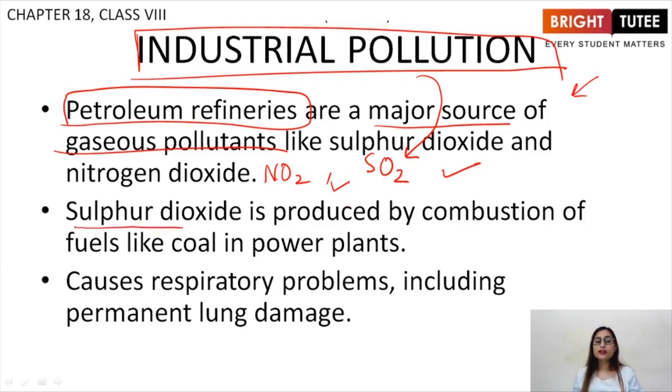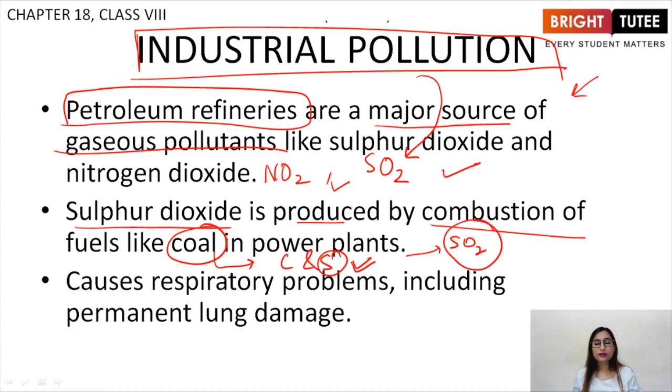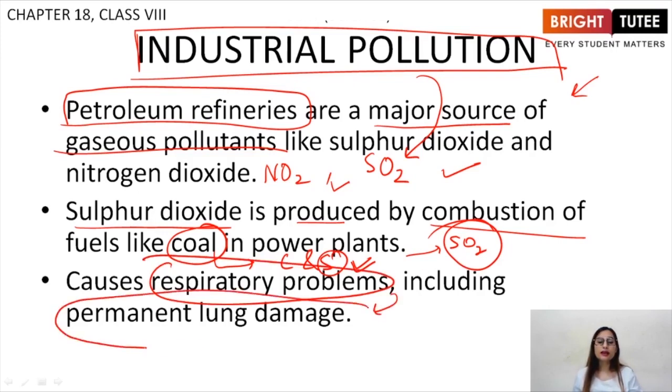Now, sulfur dioxide is produced by the combustion of fuels like coal in power plants. Basically, coal is made up of carbon and sulfur also. So, the combustion of coal produces sulfur dioxide, right? Now, this sulfur dioxide is responsible for respiratory problems, including permanent lung damage.